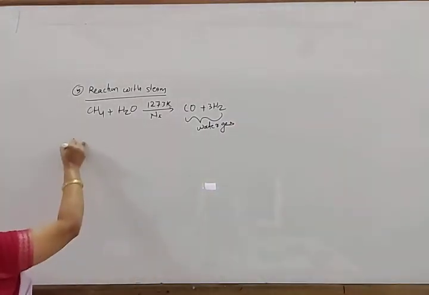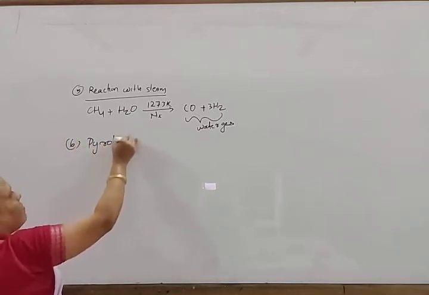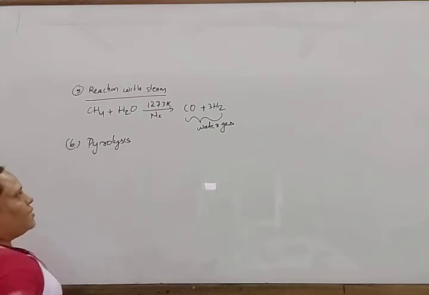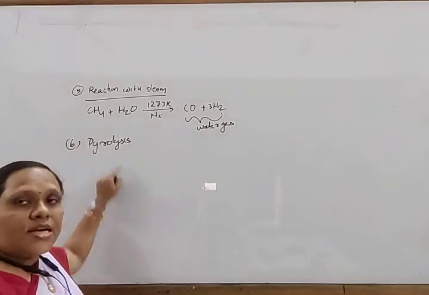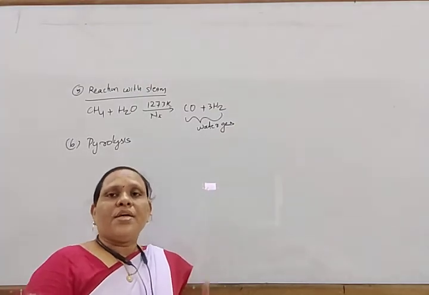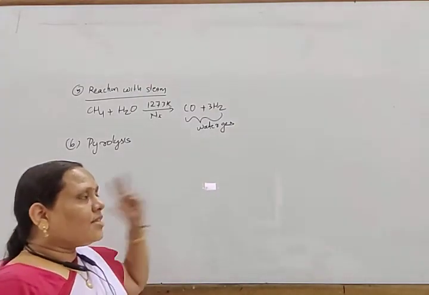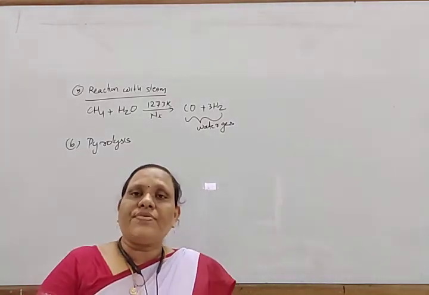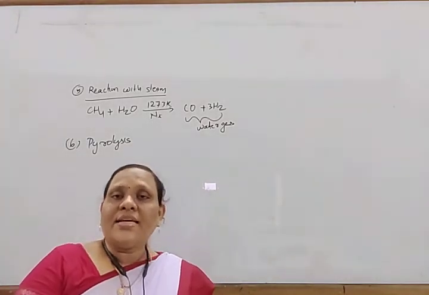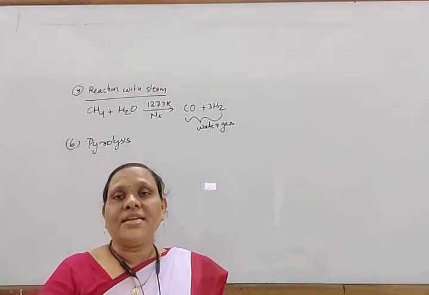Next, come to another reaction, that is pyrolysis. Pyro means heat, lysis means breaking. When an alkane is heated at higher temperature, thermal cracking occurs, and it forms a mixture of lower alkanes and alkenes.